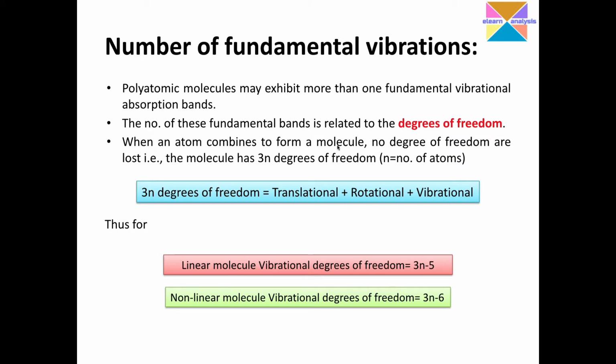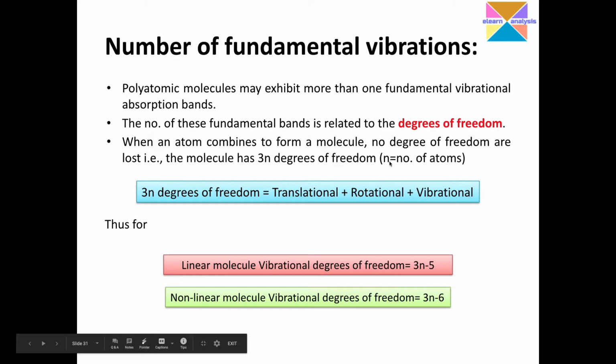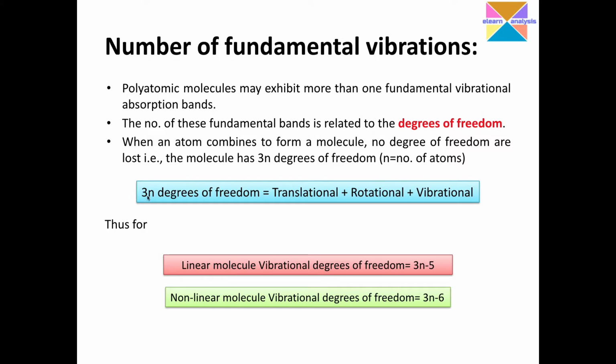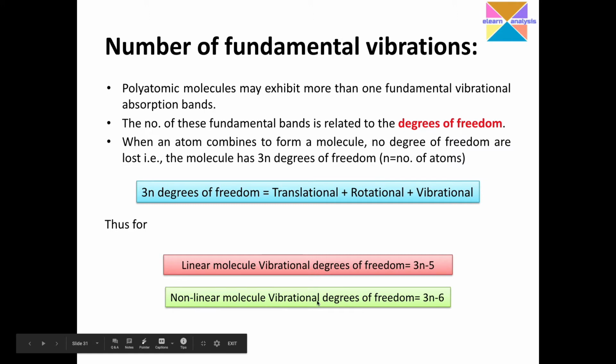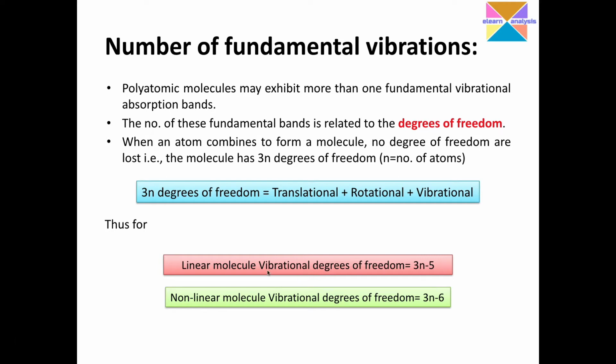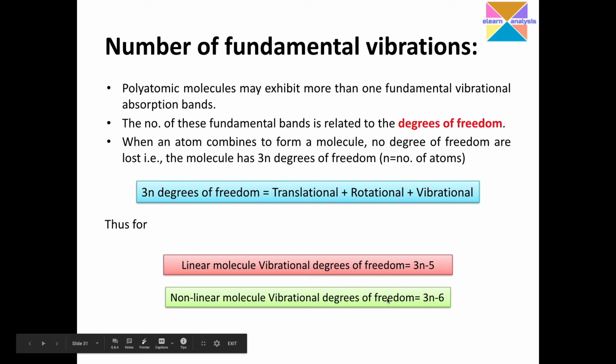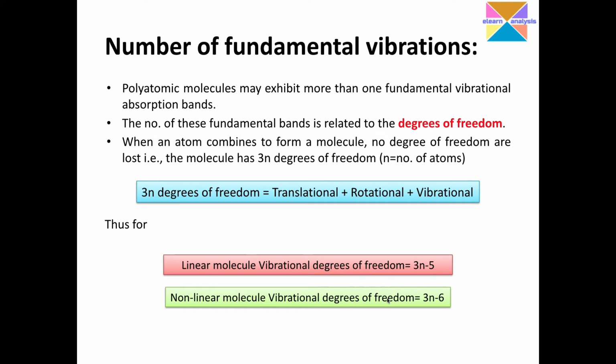So when atoms combine to form a molecule, a number of degrees of freedom are lost. That is, the molecule has a total of 3n degrees of freedom, where n is the number of atoms, and I said just now 3n minus 5 and 3n minus 6. When I say 3n degrees of freedom, it is nothing but the sum of translational, rotational, and vibrational. For a linear molecule, the vibrational degrees of freedom is 3n minus 5, and for a non-linear molecule, it is 3n minus 6. We need to remember these two things.